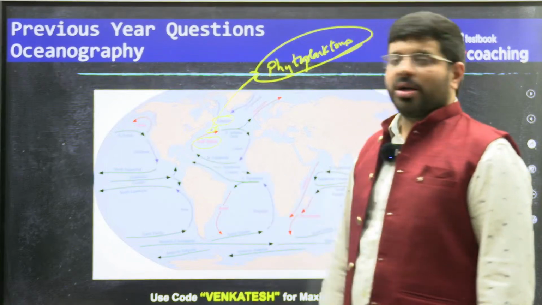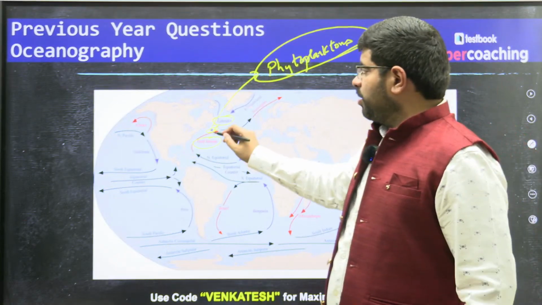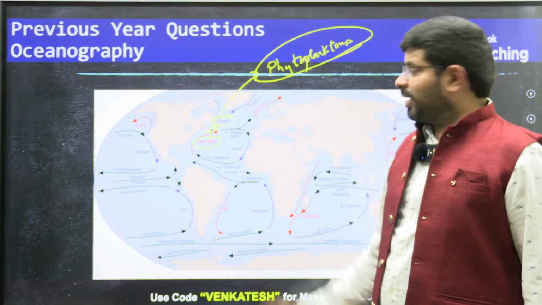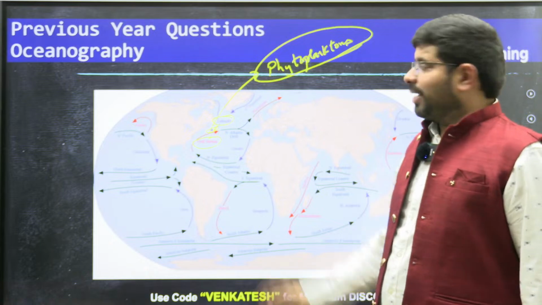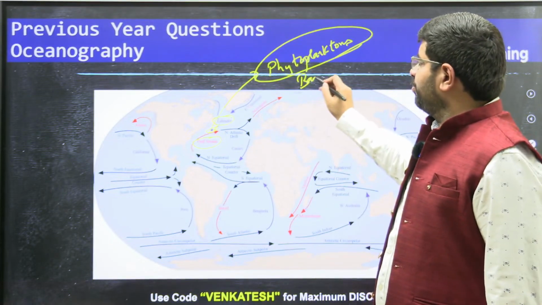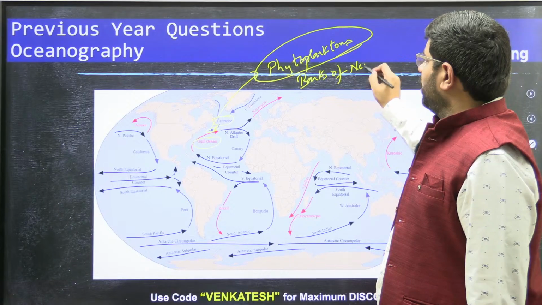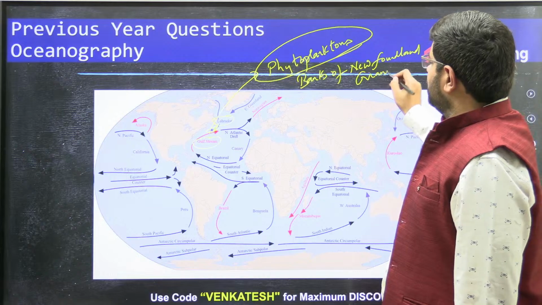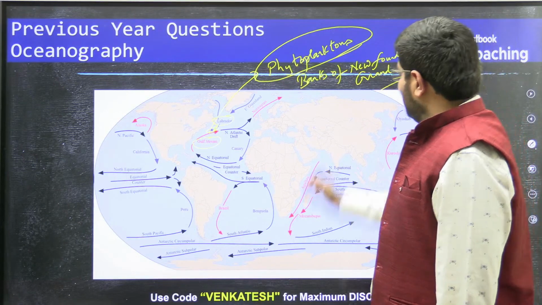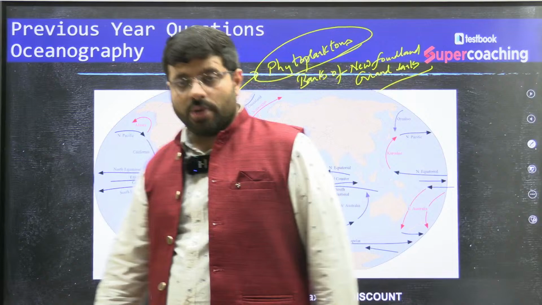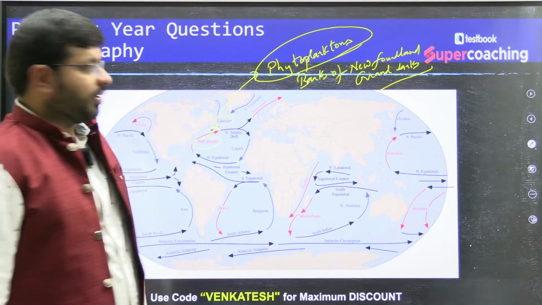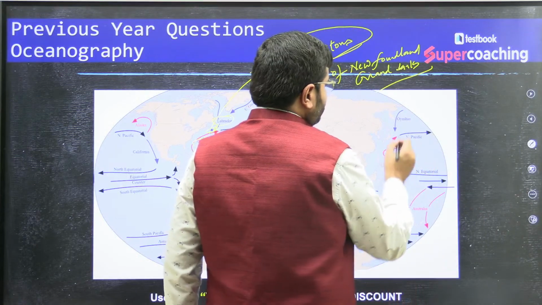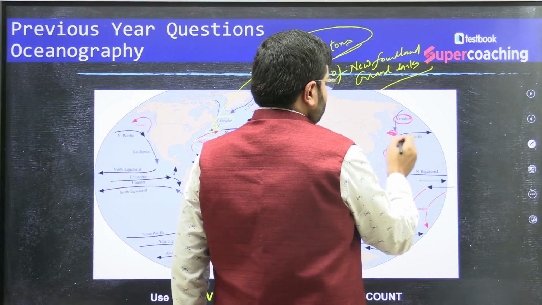The Gulf Stream and Labrador meeting point is an important center of oceanic currents, and this is where you will find the Grand Banks of Newfoundland. Similarly, another important fishing ground is in this region, the Kuroshio and the Oyashio currents around the regions of Japan.